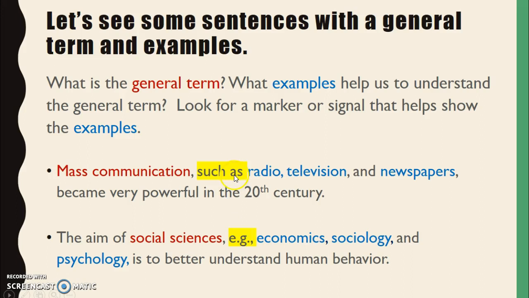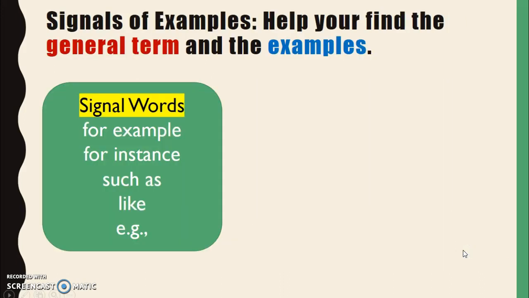Now we're going to look at different kinds of markers that will help us see the general terms and the examples. First, we want to look at what we call signal words. And these are, for example, for instance, such as, like, and this funny thing called e.g., which is Latin for exempli gratia, but it sounds like egg, example. So when we see it, we know that there's going to be an example.